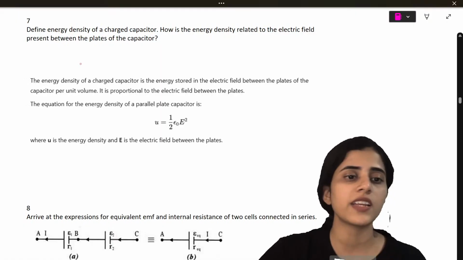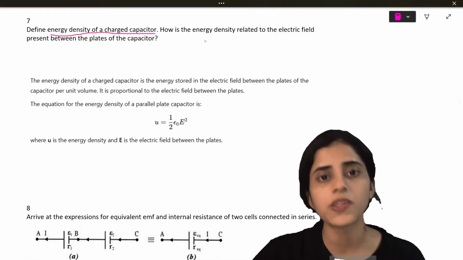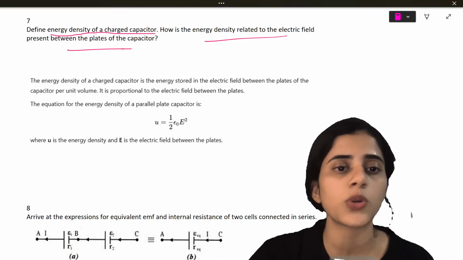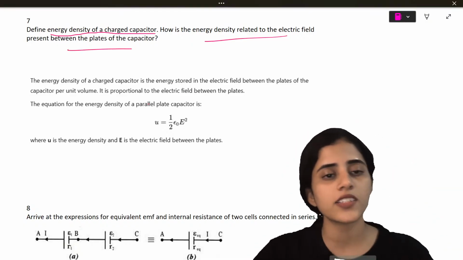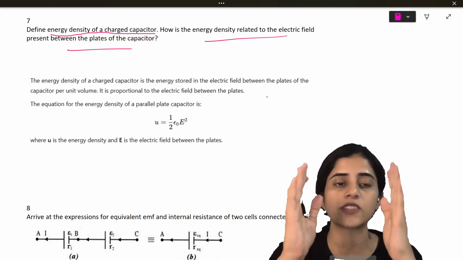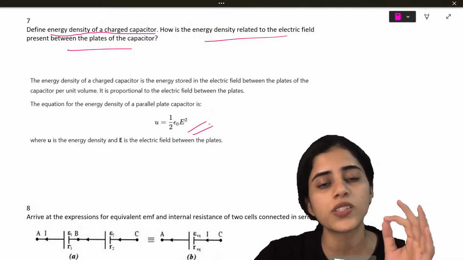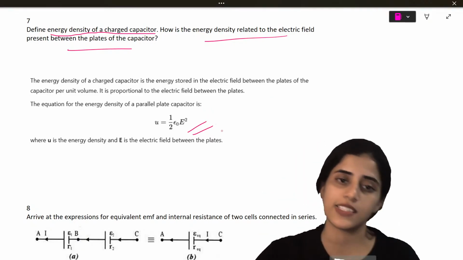Okay, next very important question. Define energy density of a charged capacitor. How is energy density related to electric field? So what is energy density? It is the energy stored in the electric field between the plates of the capacitor. That is energy density. And the formula is U is equal to half epsilon naught E square.